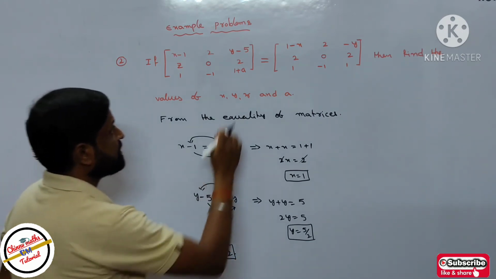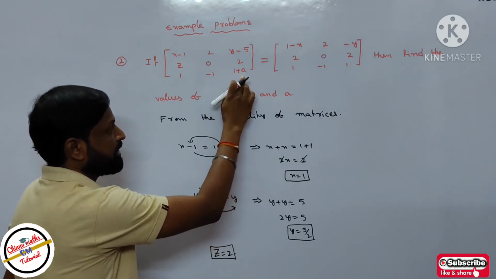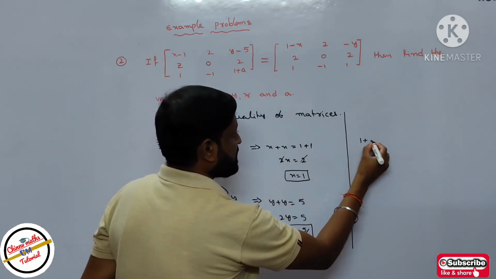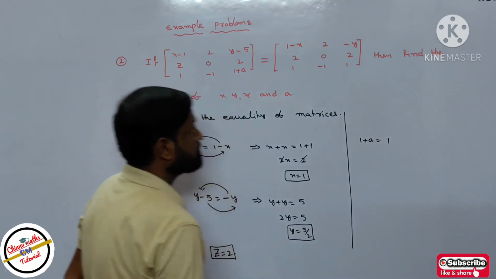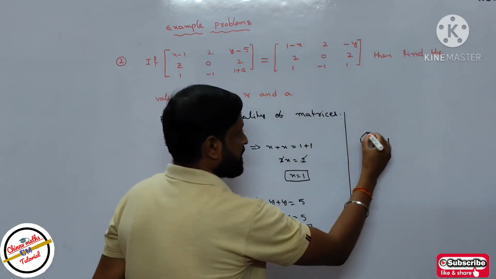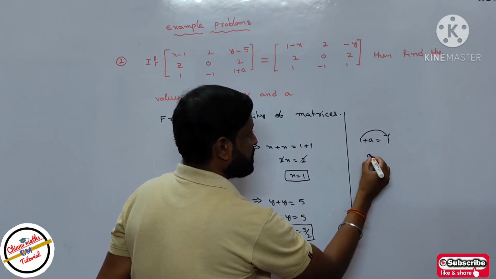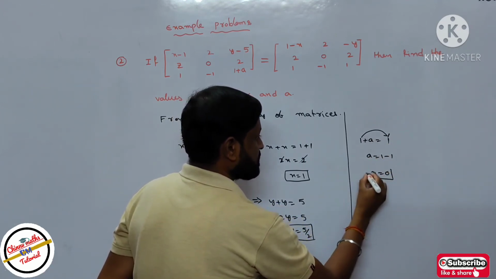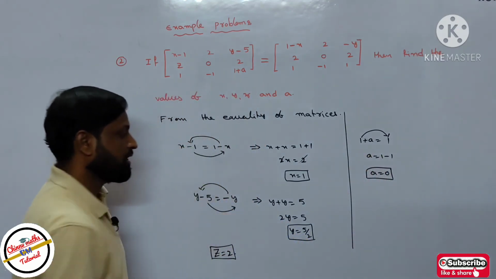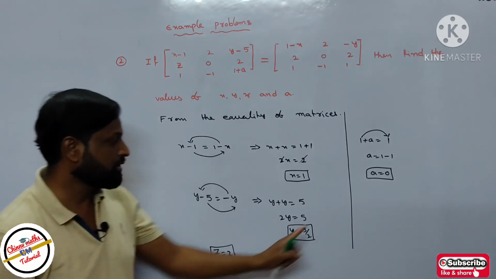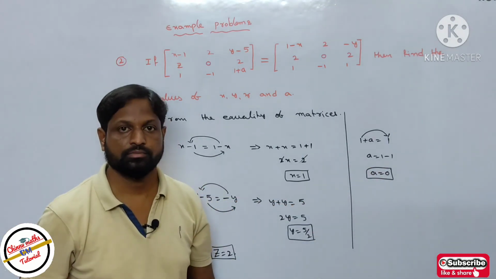Next, the corresponding element of 1 plus a equals 1. This corresponding element is equal to 1. So then plus 1 can be written here, then a equals 1 minus 1, so a equals 0. So you will get the values x equal to 1, y equal to 5 by 2, z equal to 2 and a equal to 0.